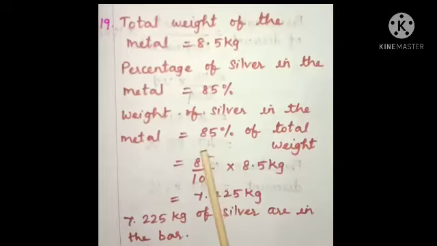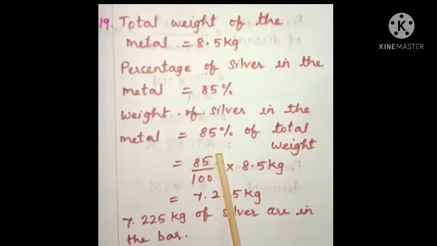19th problem. A metal bar weighs 8.5 kg. 85% of the bar is silver. Percentage, one value is given. How many kilograms of silver are in the bar? So here we need to find the value. It is based on percentage as a value, percentage in real life problems.